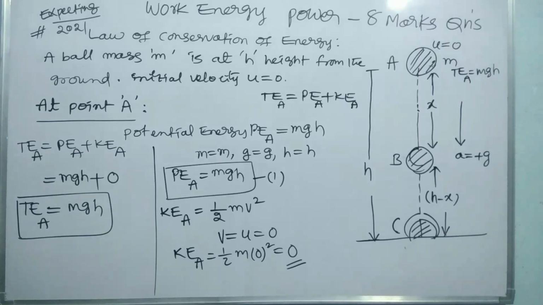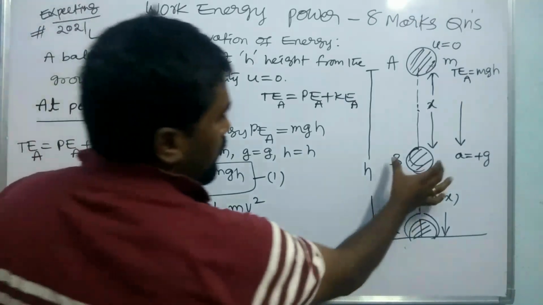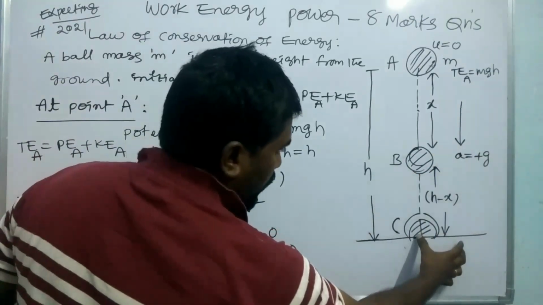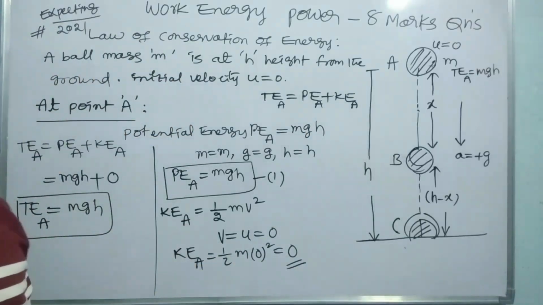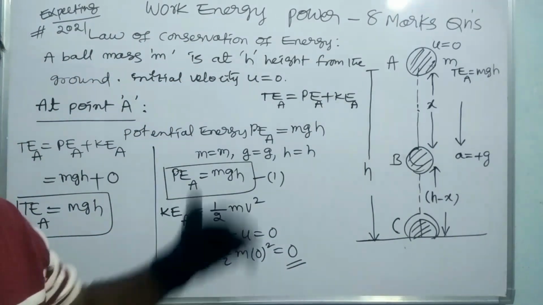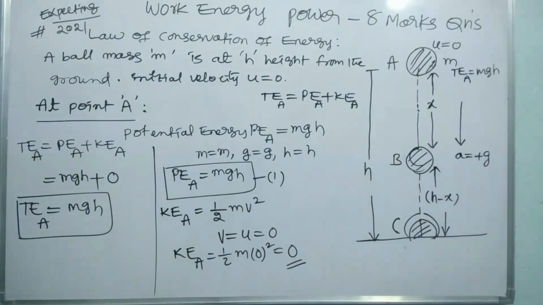And now, similarly, we have to find the total energy at point B and the total energy at point C. For getting the total energy, we have to find the potential energy at that point and also the kinetic energy at the same point.